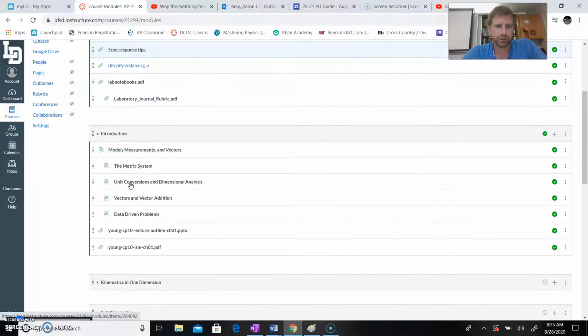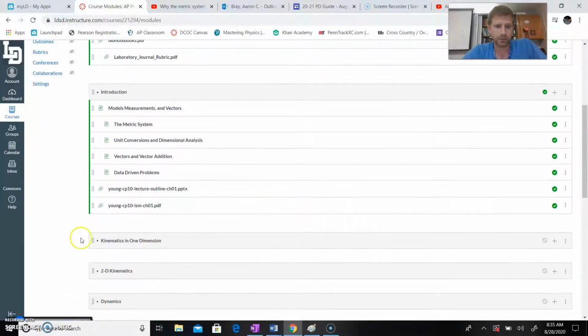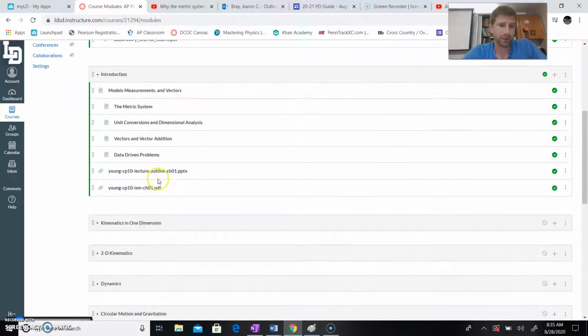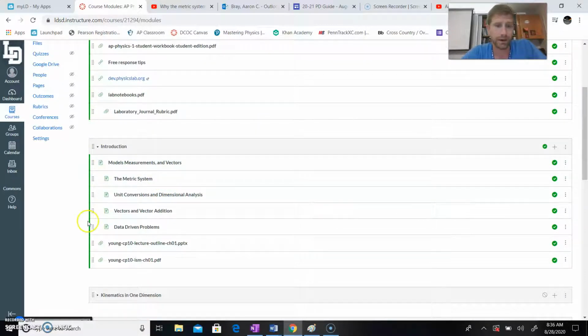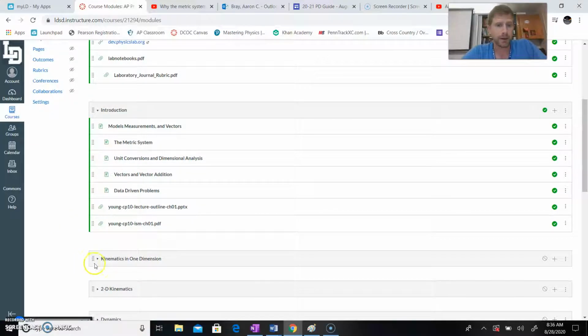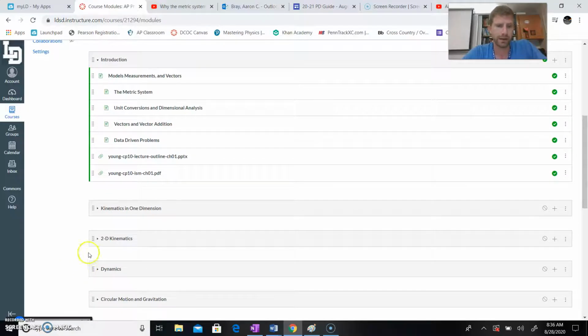And you can see the intro unit that I have over here. So I have my course, or I'm trying to make my course, it's not all like this, I'm going to be changing it as I go throughout this year, organized by pages and units. So you can see I have all the rest collapsed. I have them by units. So the first unit is what I could consider my introduction unit, some review on some stuff. It'll be a fast unit. And then we go into motion in one dimension, two-dimensional motion, and so on from that point forward.